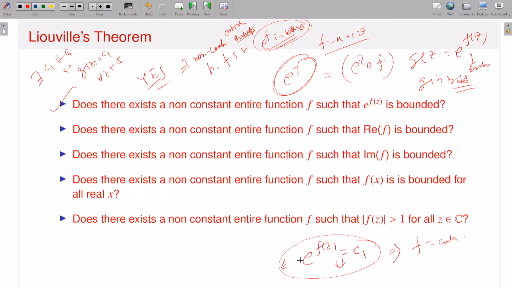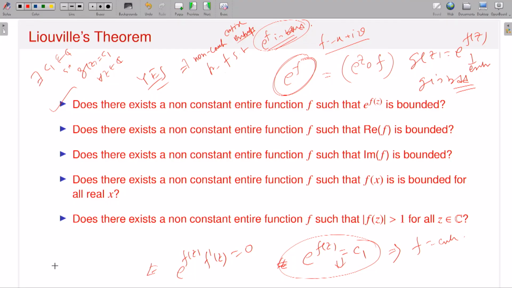And since you are dealing with entire functions, the exponential function is entire and f is entire, you take the derivative on both sides. e to the power f is equal to c1. If I take the derivative on both sides, then what will happen? e to the power f times the derivative of f, by the chain rule, is exactly equal to 0. So you will have e to the power f times f prime z is equal to 0.